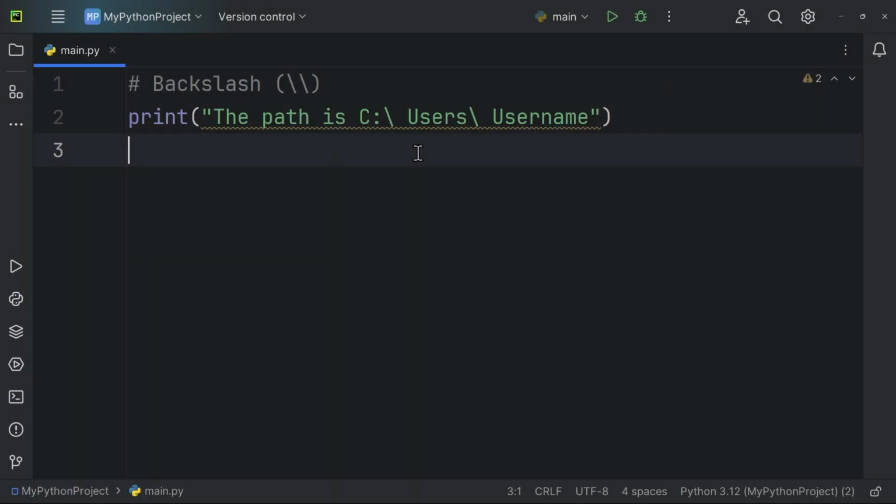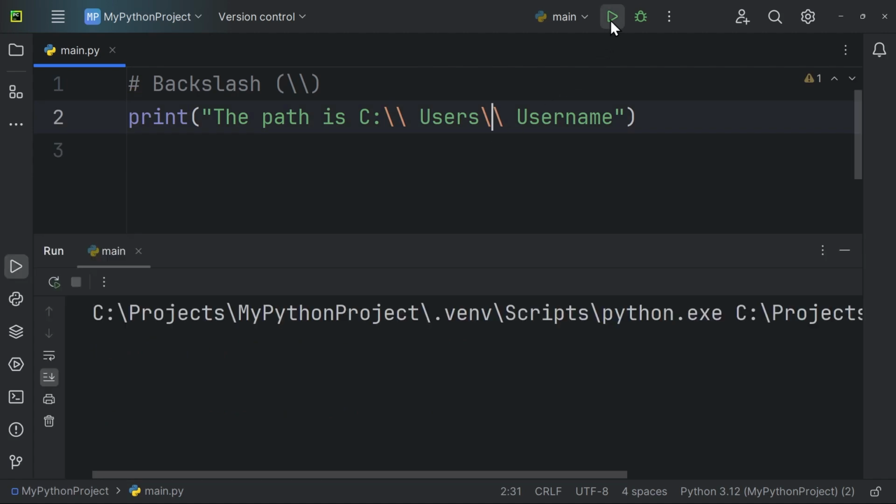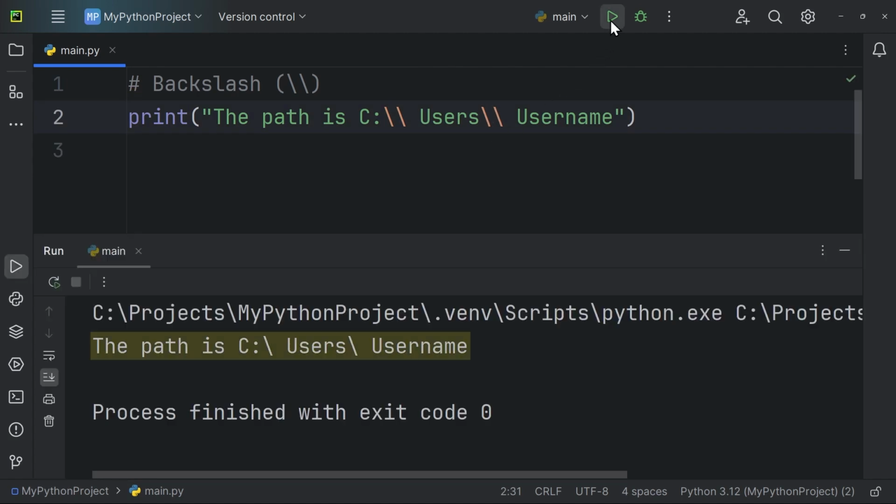To include an actual backslash character in a string, we need to use its escape sequence, which is two backslashes together. This is especially common when working with file paths on Windows, which use backslashes as separators. By using two backslashes, we ensure Python includes the backslash in the path correctly. Let's execute the program. The string is printed correctly without any warnings.